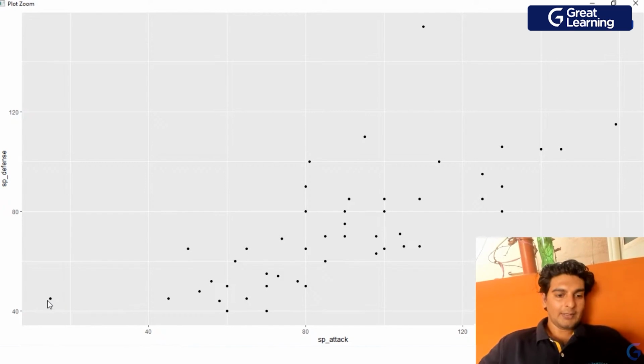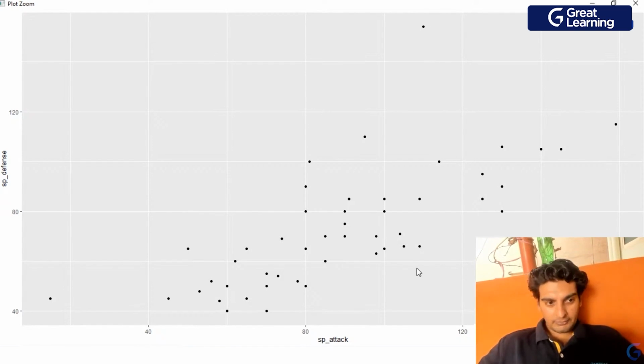This is the only fire type Pokemon whose special attack is less than 40. And again, there's one fire type Pokemon which has the highest special defense, and this comes out to be around maybe 135 or close to 135.